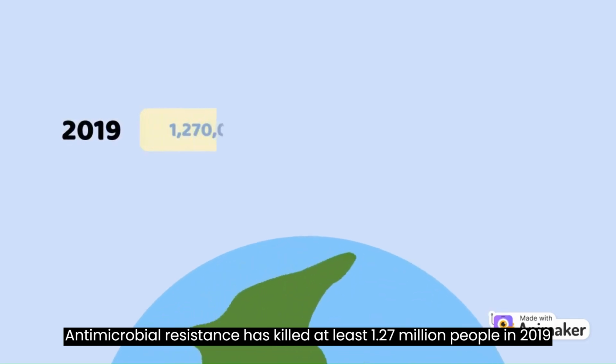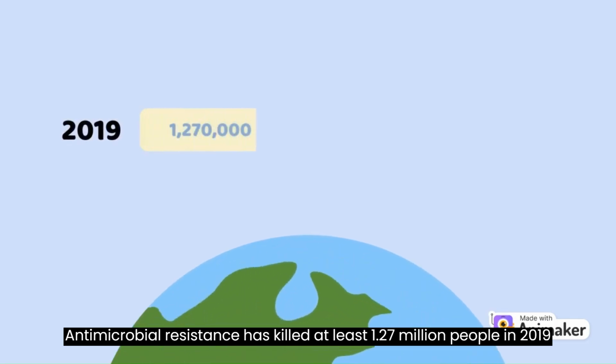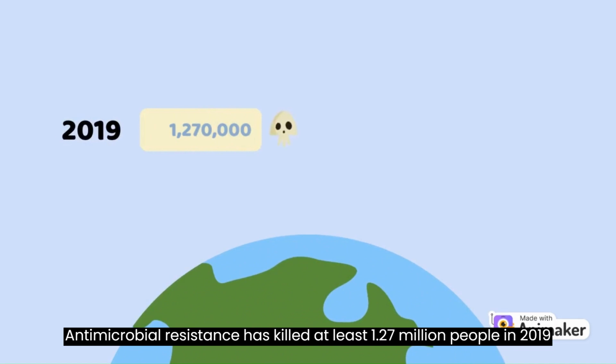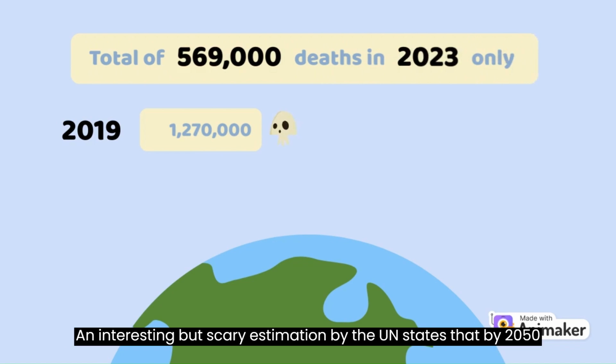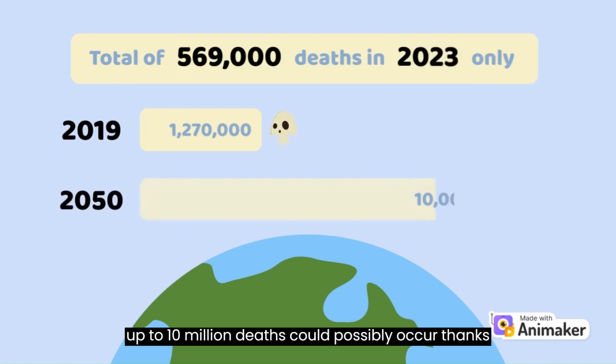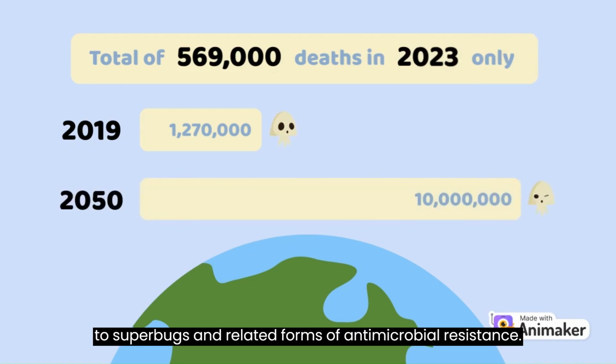Antimicrobial resistance killed at least 1.27 million people in 2019 and nearly 569,000 in 2023 so far. An interesting but scary estimation by the UN states that by 2050 up to 10 million deaths could possibly occur thanks to superbugs and related forms of antimicrobial resistance. So let's put our thinking caps on.